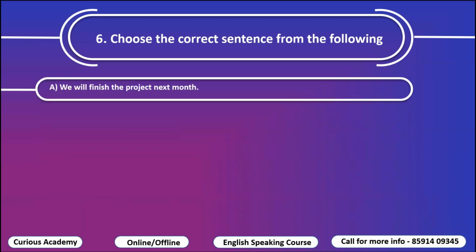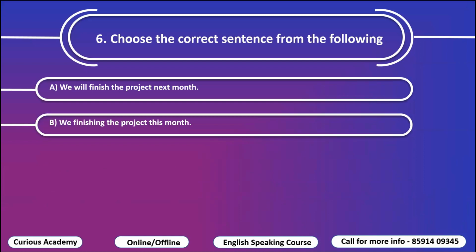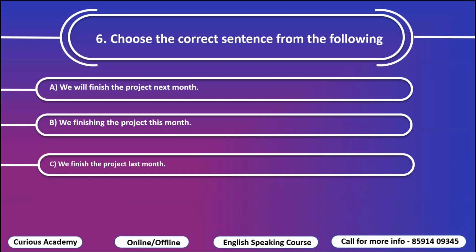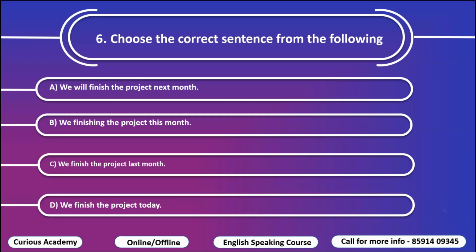Sixth. Option A, he will finish the project next month. Option B, we finished the project this month. Option C, we finished the project last month. Option D, we finished the project today. So here you will have to choose the correct one.